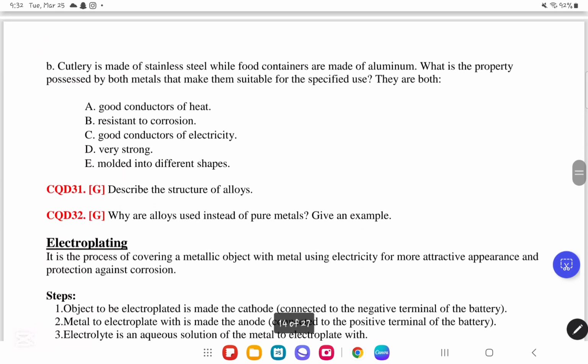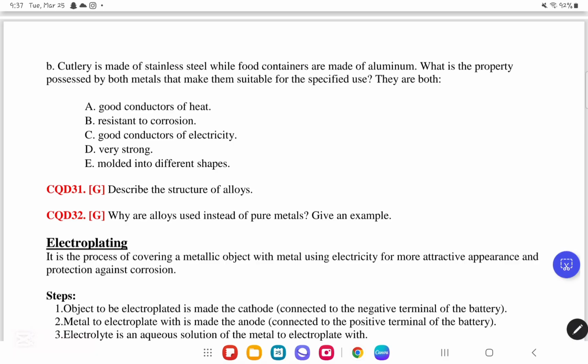Okay, then we go down to part B. Cutlery is made of stainless steel while food containers are made of aluminum. What is the property possessed by both metals that makes them suitable for a specific use? They are good conductors of heat, I don't believe so. They are resistant to corrosion, for sure. This is a good one. I think because we're dealing with food containers, they just need to be resistant to corrosion. That's the main thing. So now we move on to CQD number 31.